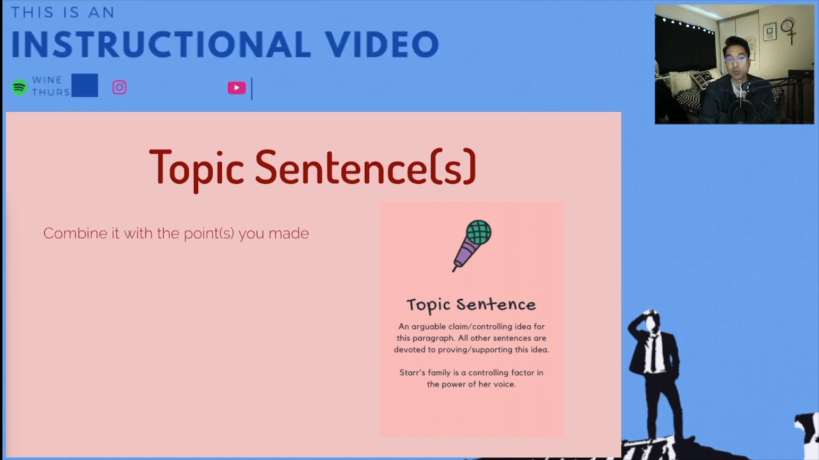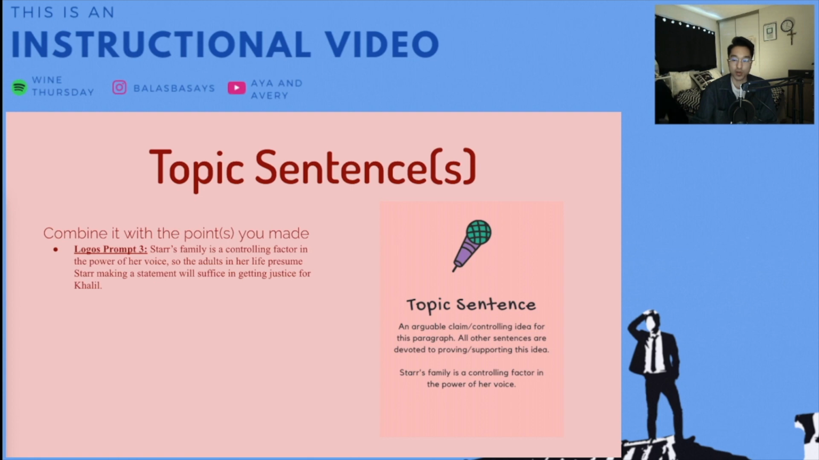So for the topic sentence, Star's family is a controlling factor in her voice. You can combine it with the points that you've made. Let's use logos. So prompt number 3, Star trying to find her voice. Star's family is a controlling factor in the power of her voice, so the adults in her life presume Star making a statement will suffice in getting justice for Khalil. Now let's try prompt number 2 with logos. Microaggressions have put a strain on Star's relationships, making it difficult for Star to accept herself.